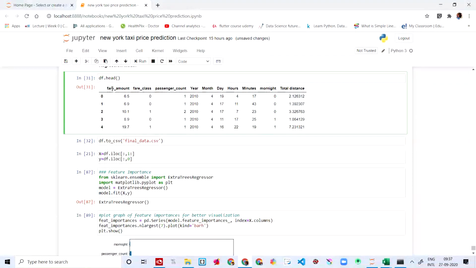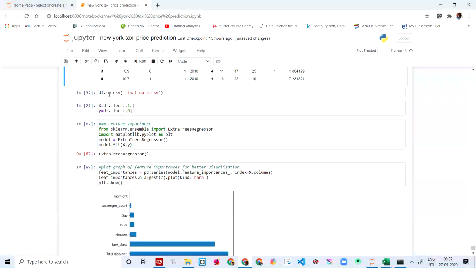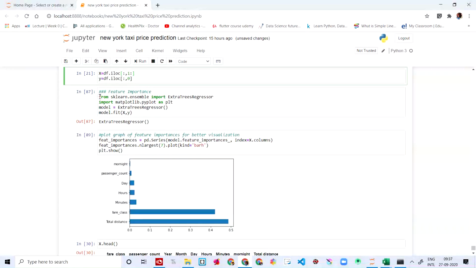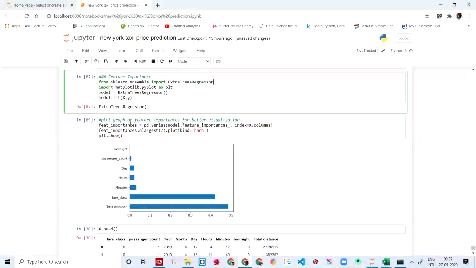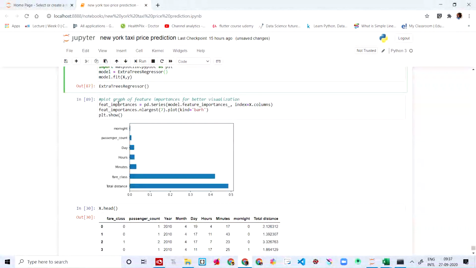You guys can see it's so reduced. That's it, that is the head. And then you're going to save it to finaldata.csv. And then you're going to iloc the x and y. From sklearn, you're going to import the ExtraTreesRegressor, and you're going to import matplotlib. And then we're going to say model is equal to ExtraTreesRegressor and model.fit(x, y). We're going to fit this x and y.